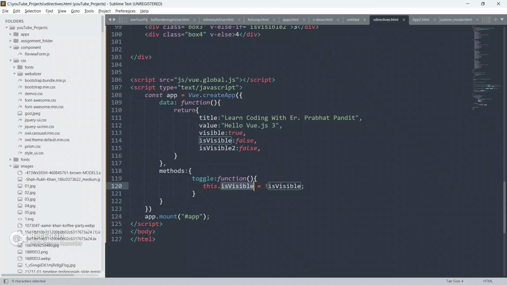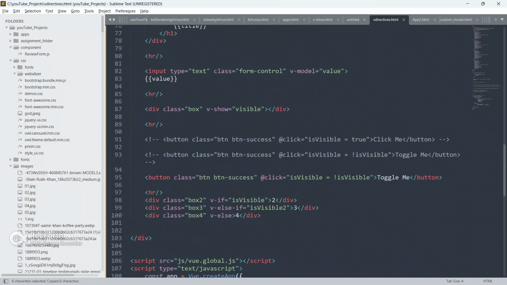So what I'm doing here, this refers to the isVisible variable. Always remember, guys, whenever you are talking about this, it will refer to isVisible, whenever we are talking about this.